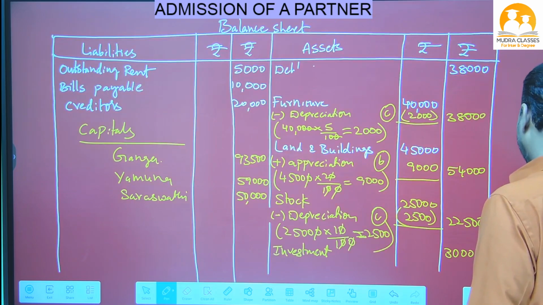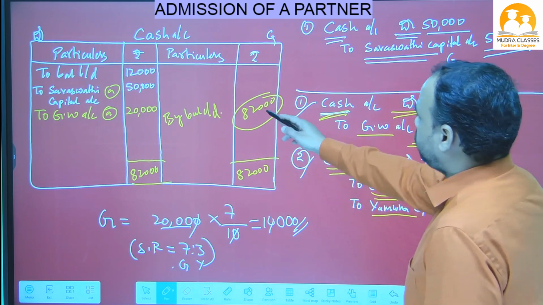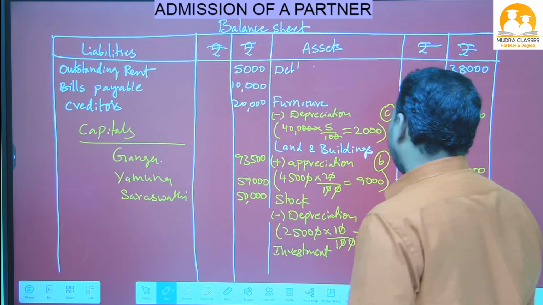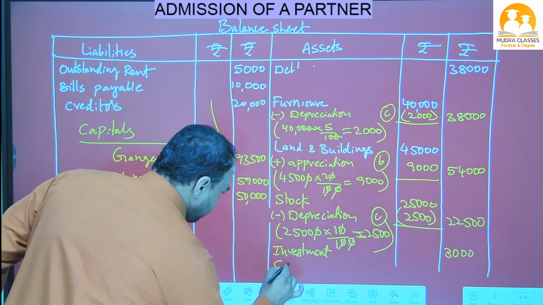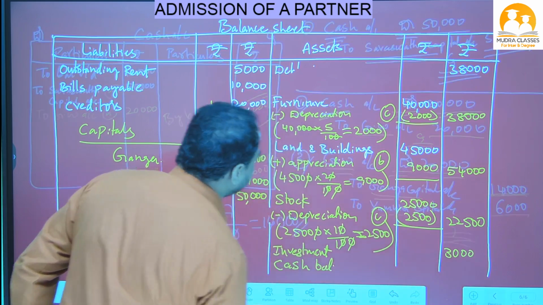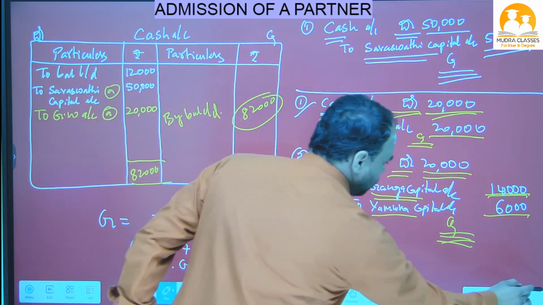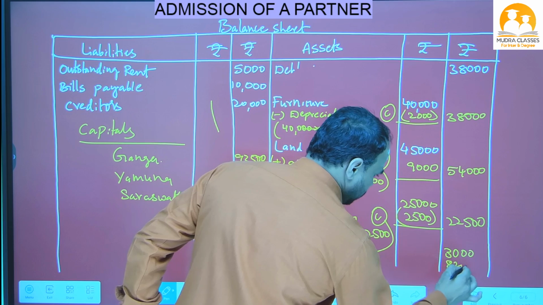So these 82,000 we have to write in the balance sheet asset side. So in balance sheet asset side we have to write cash balance. How much did we get cash balance? 82,000.